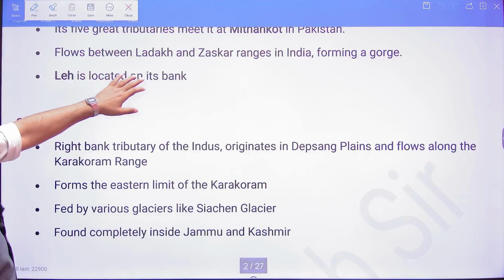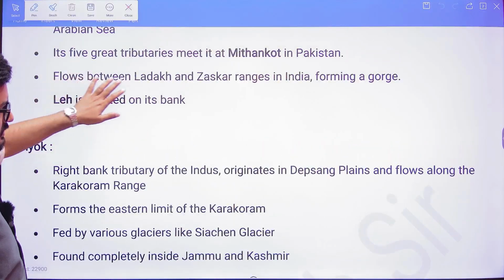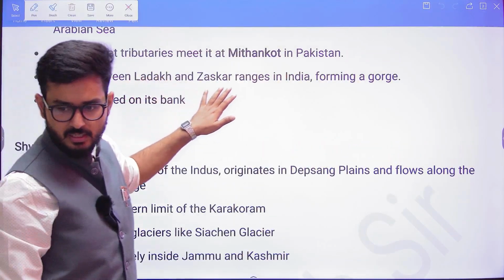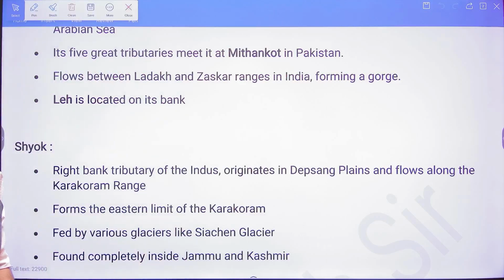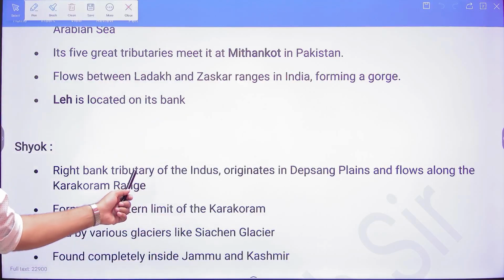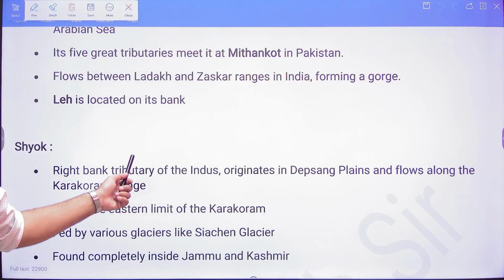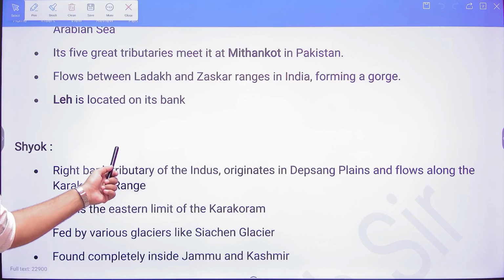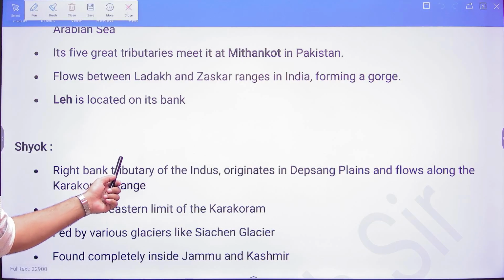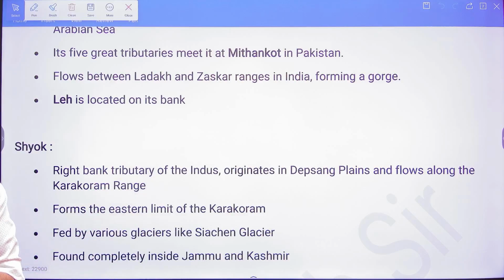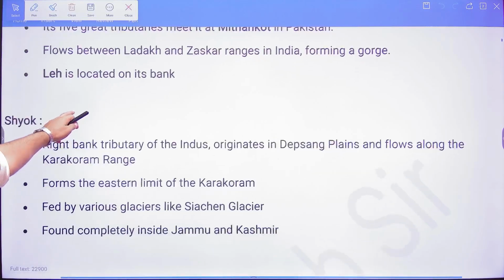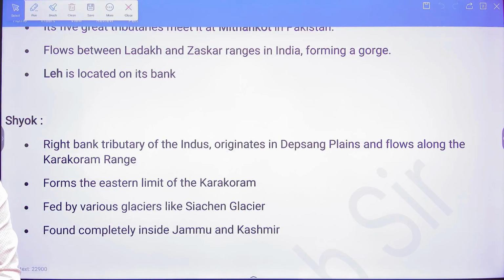Now, Leh is located on its bank, and the Indus is flowing between which ranges of the Himalayas? The Ladakh and the Zanskar ranges. Another tributary of the Indus is the Shok, and that is what I have told you on the tributaries. Just read these tributaries, and then you shall understand what I am talking about.